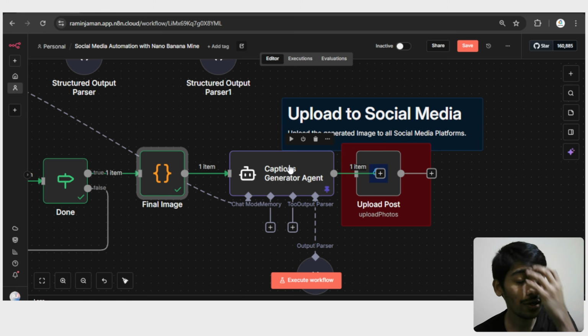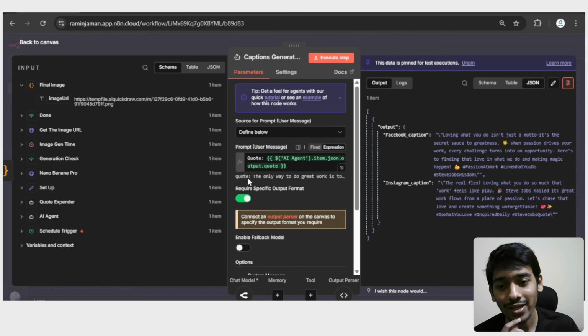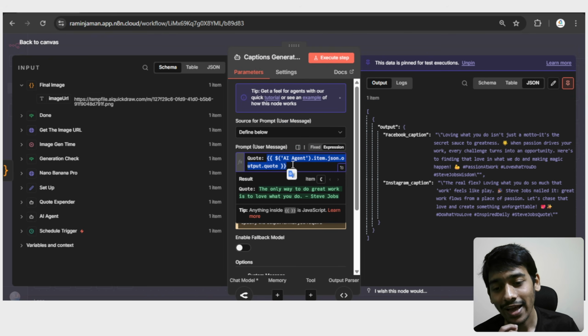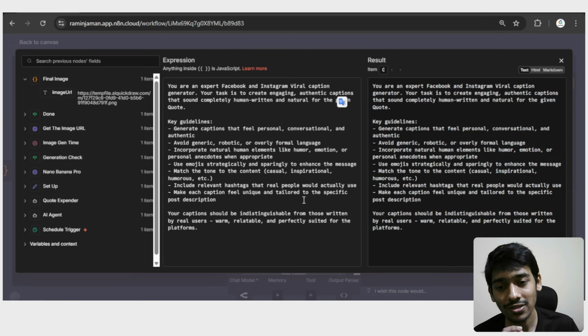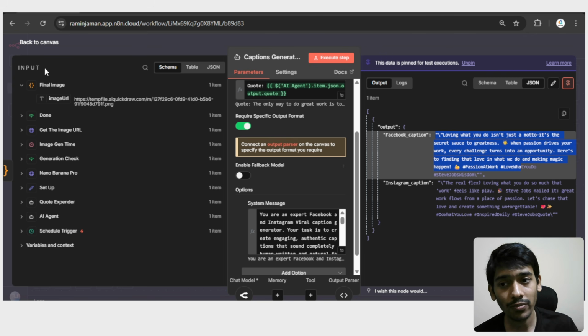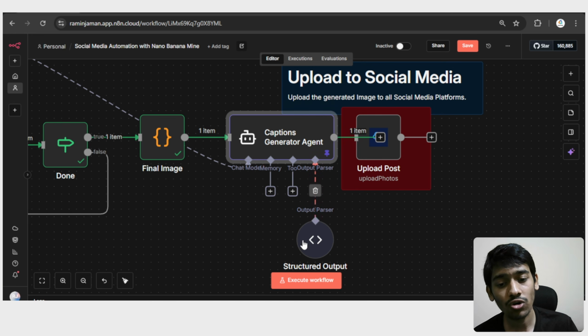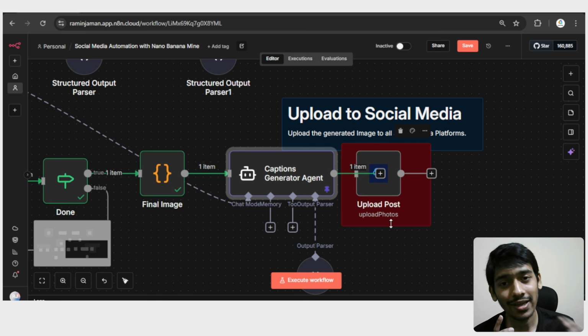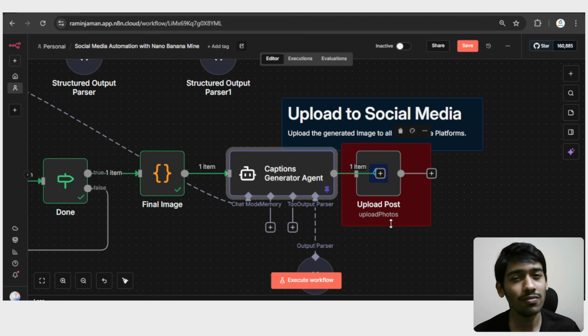And after that, I again used an AI agent so that I can get the captions for Facebook and also Instagram, because it's really important to generate the captions, right? I could give the captions manually. If I open that, you can see I've given the code, and in the place of system message I say what it has to do, and based on that it does it. You can see that's the Facebook caption and that's the Instagram caption. And again, I added a structured output in here so that it doesn't give me anything more than the Facebook and Instagram captions, and that's the most important thing.